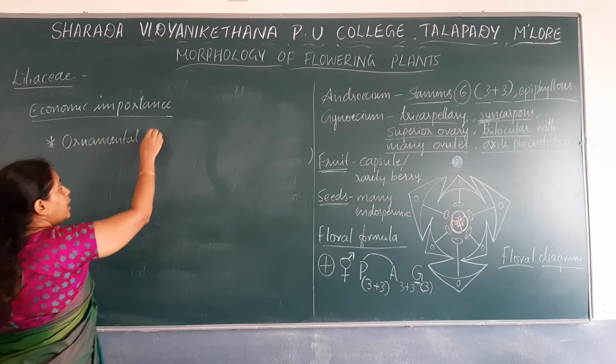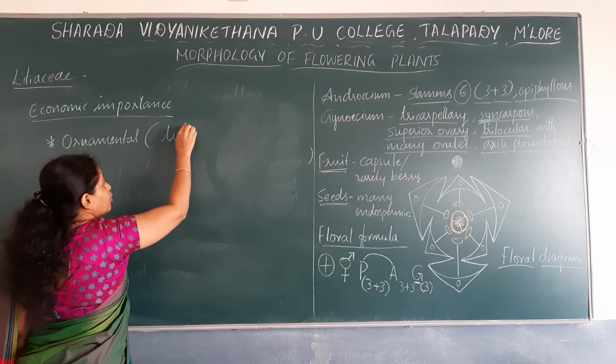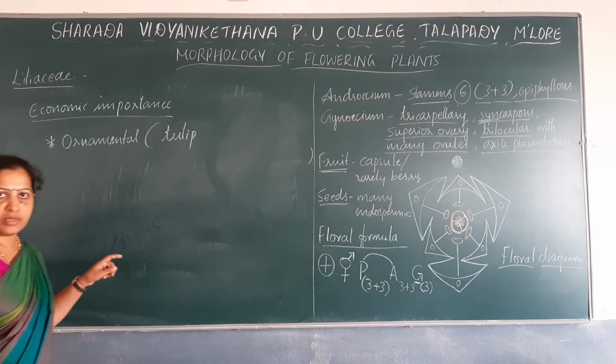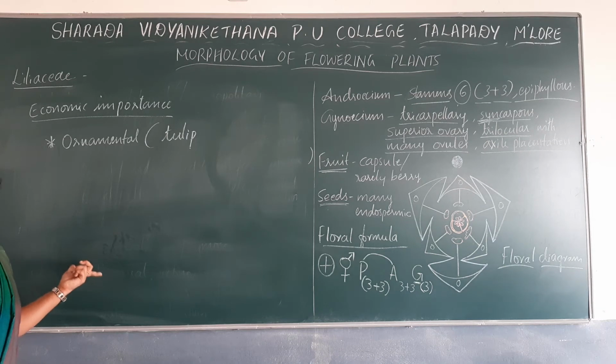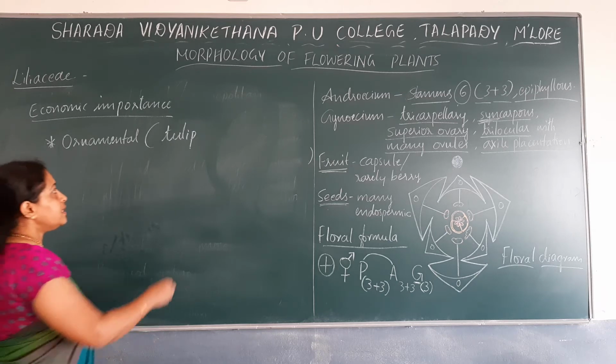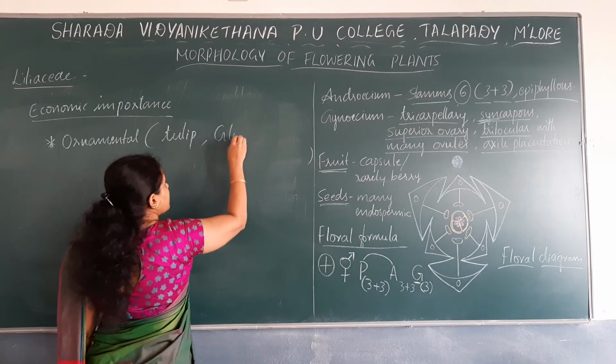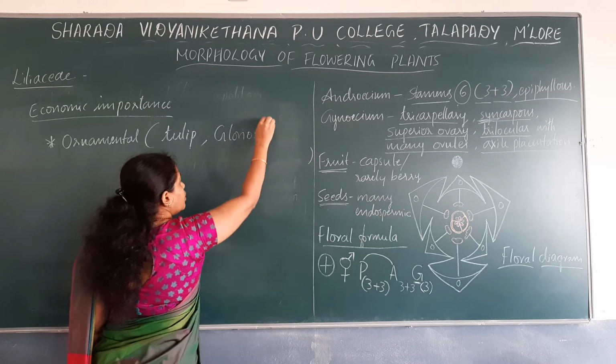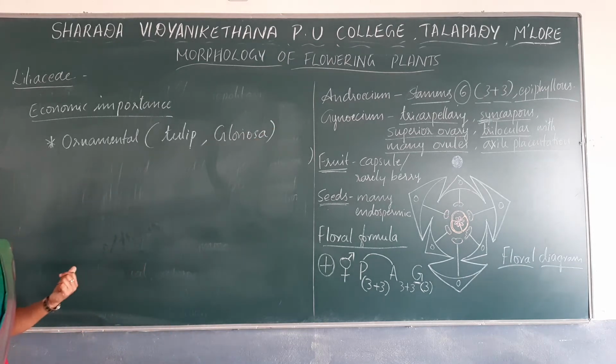For example, you might know the plant tulip. Tulip belongs to family Liliaceae, and it is extensively grown as an ornamental plant. Then there is a plant known as gloriosa, which is also an ornamental plant.